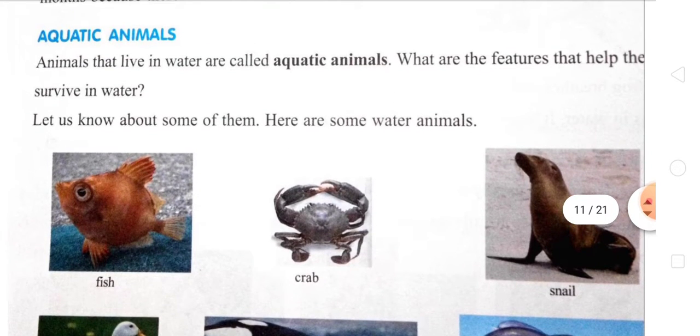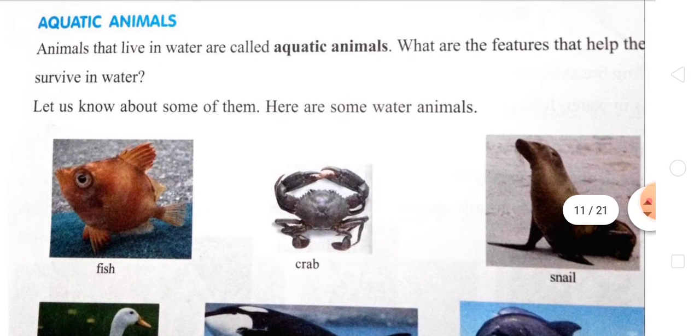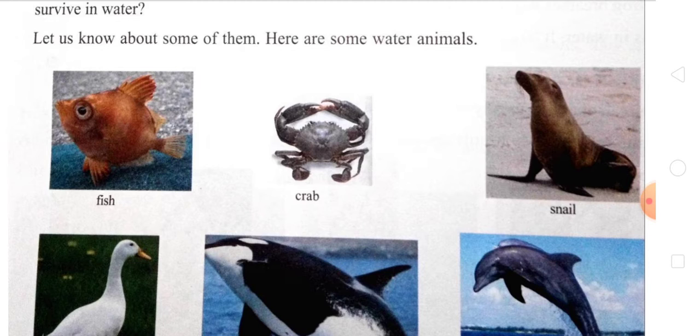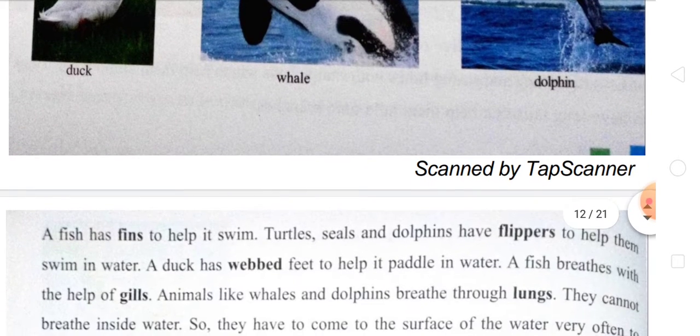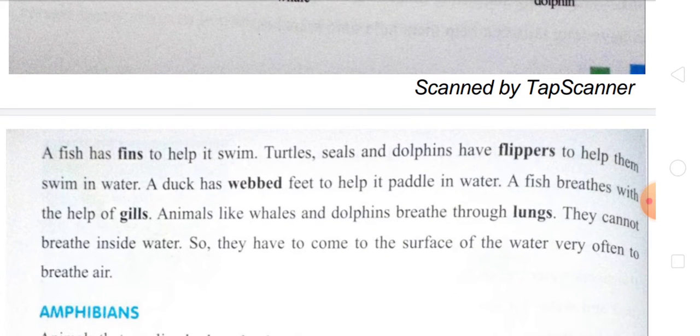The animals that live in the water are called aquatic animals. They also have some features that help them to survive in the water. So let us know about those features, students. First one is fish, then crab, then snail, then duck, then whale, and then dolphins. A fish has fins which help them to swim. The turtles, seals and dolphins have flippers. Flippers help them to swim in the water.